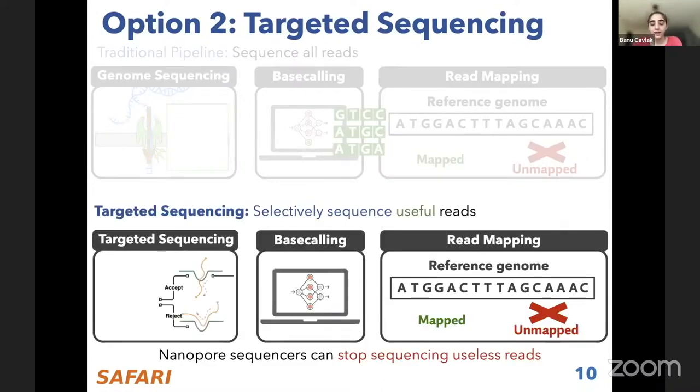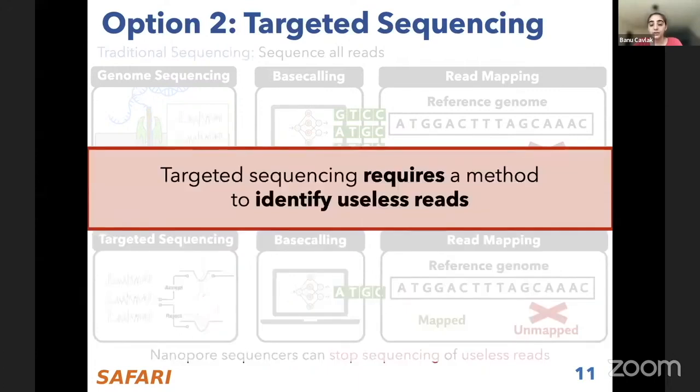For this, we add a step in the sequencing part where we identify if the read is going to be useful, and if it's not, the nanopore sequencers can stop sequencing of the useless reads by rejecting them from the pore. As you can see, the rejected ones are stopped and the accepted ones are fully sequenced and then sent to the base calling step. But this requires a method to identify which reads are useful and which reads are going to be useless.